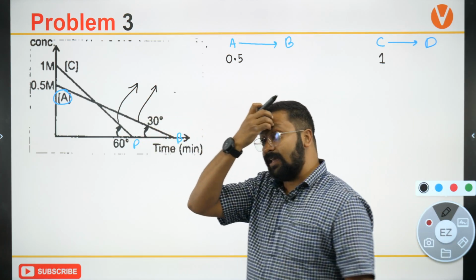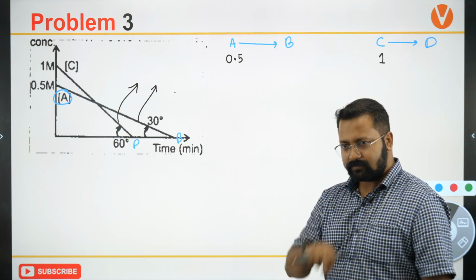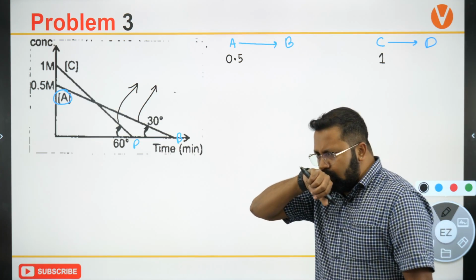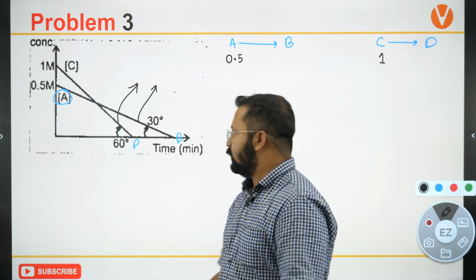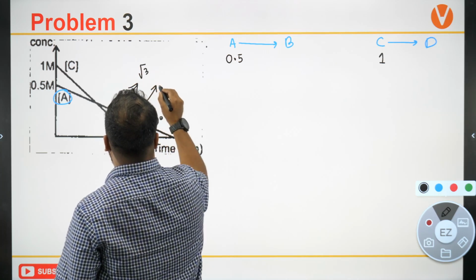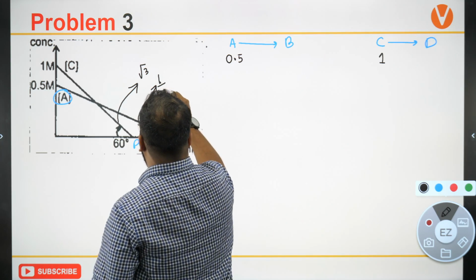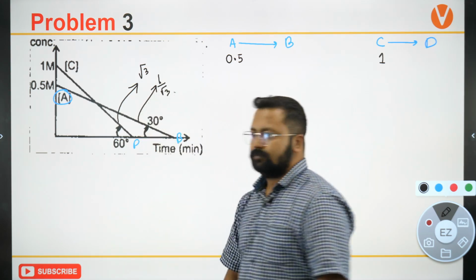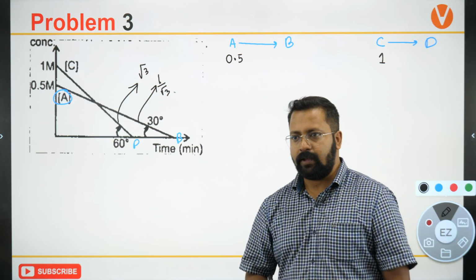So tan 60 degrees would be equal to, what is tan 60 degrees equal to? It's equal to √3. And for this one, it is 1 upon √3.